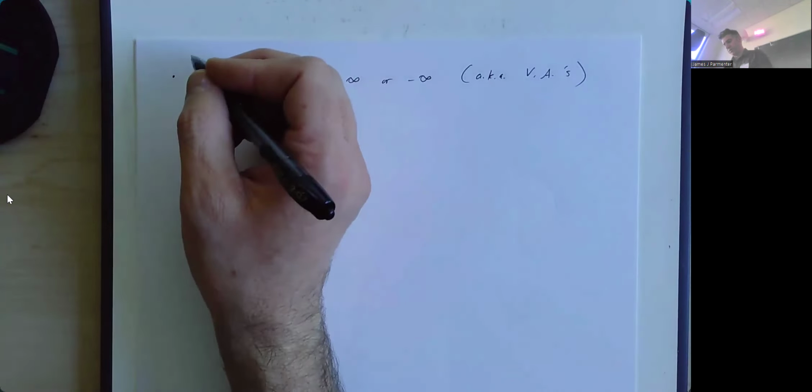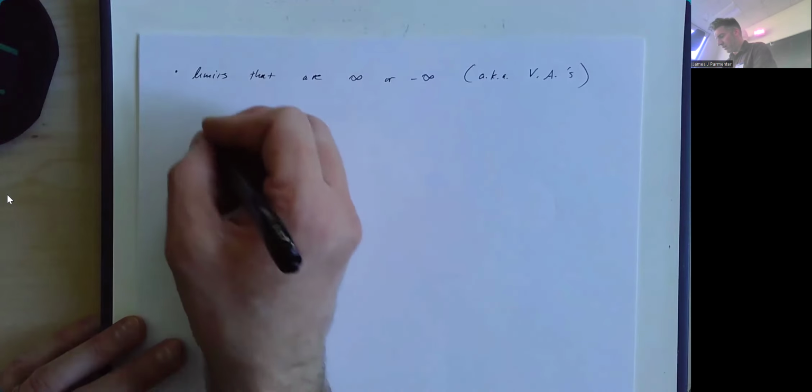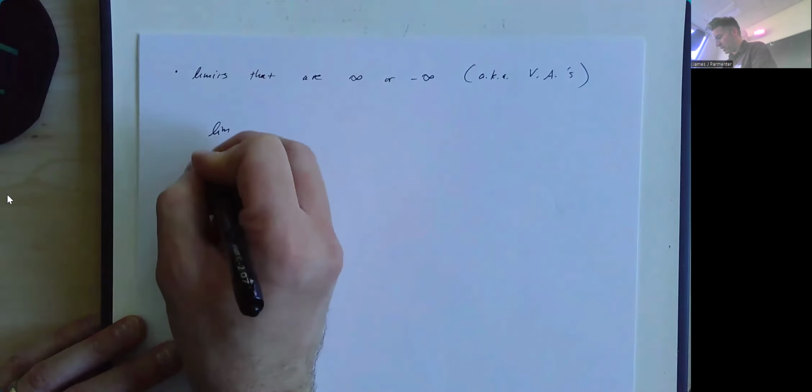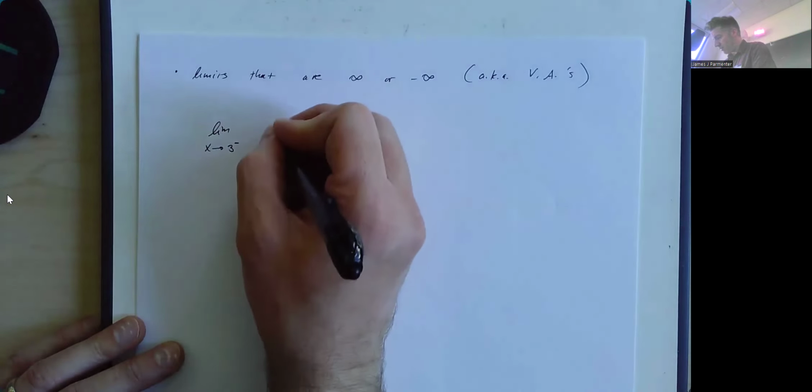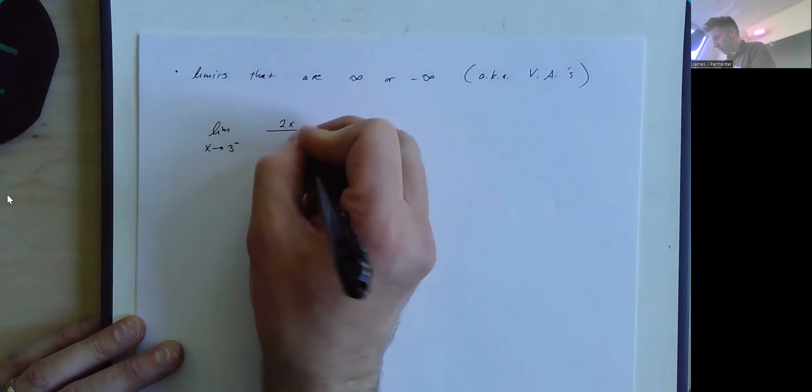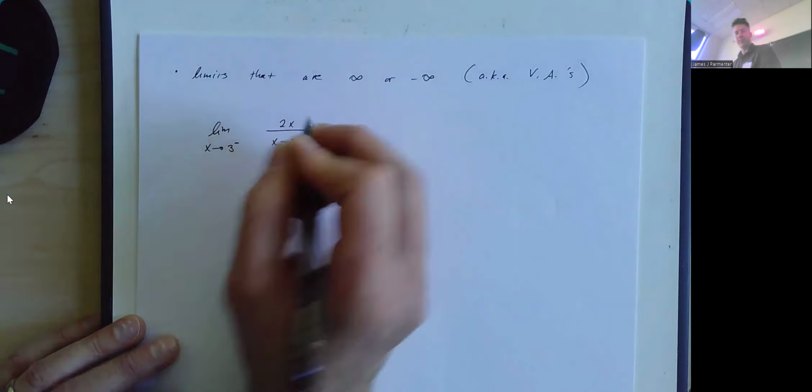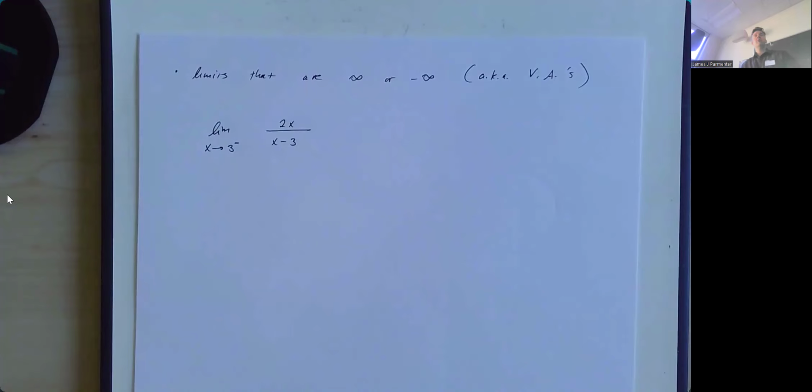Okay, with one caveat. Let's say I wanted to find the limit as x approaches 3 from the left of 2x over x minus 3. Just like with most limits, I would start off here by substituting in the value that x is approaching.